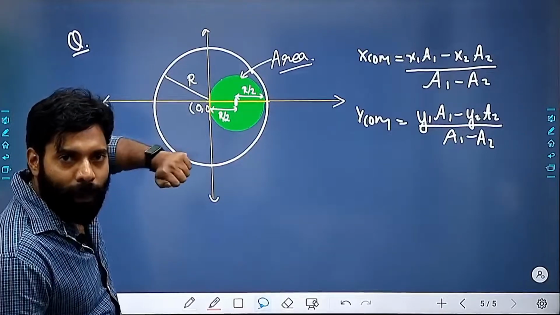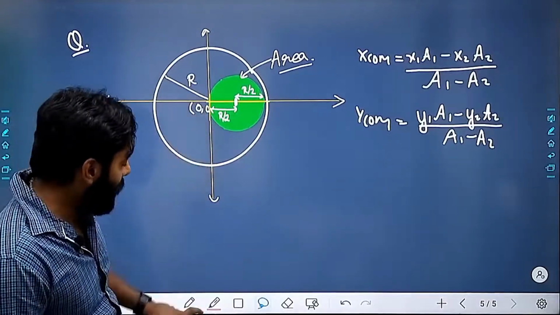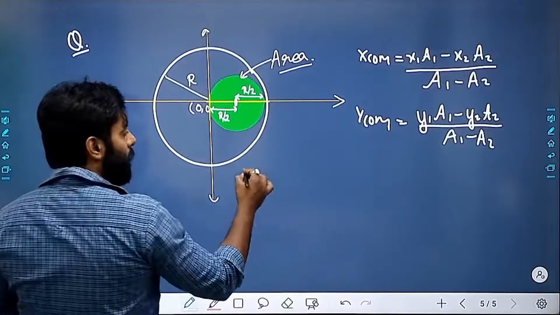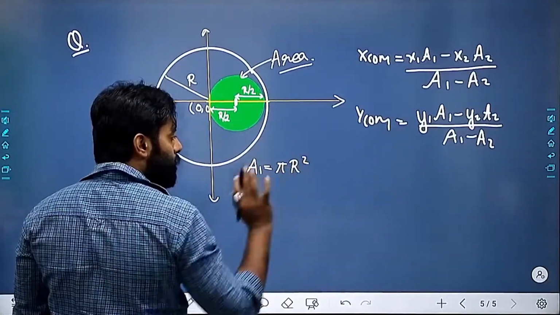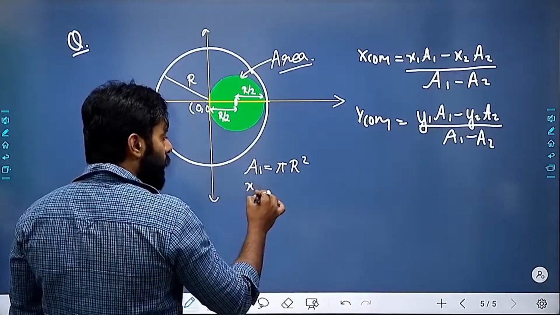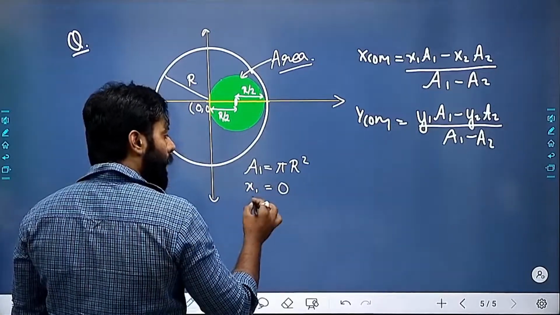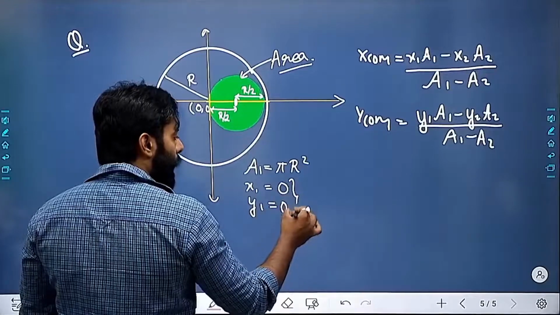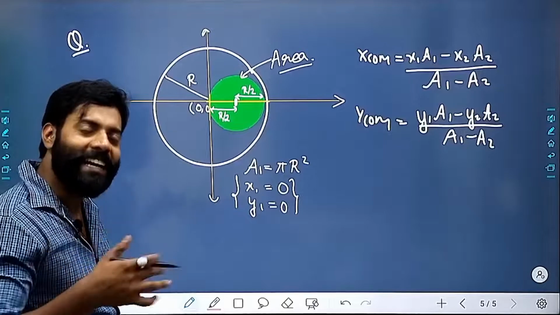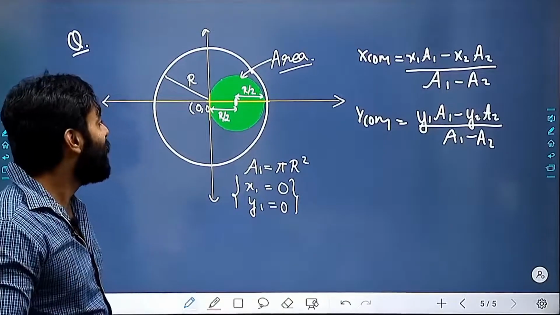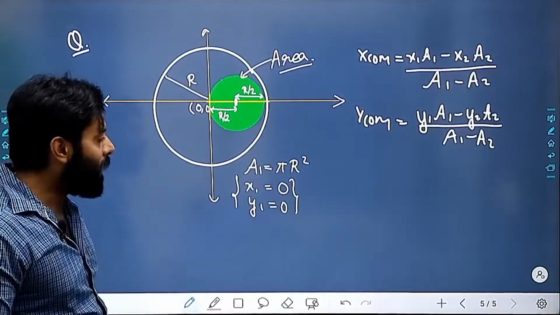For the first body, I have one area. The area A1 is pi r square. The center of mass x1 is 0 and y1 is 0, so (x1, y1) is (0, 0). It will obviously be at the center, so this is very clear to everyone.